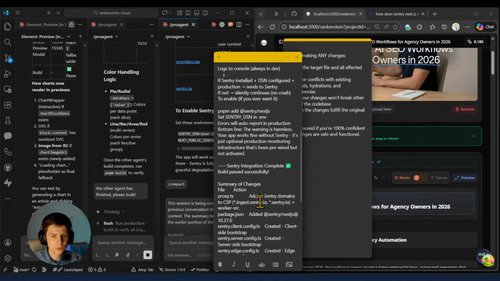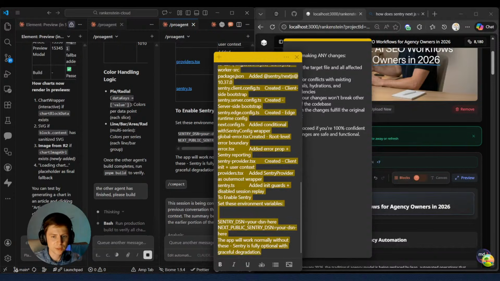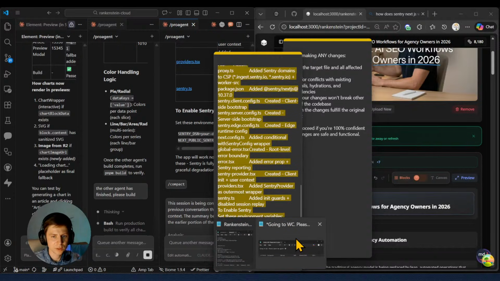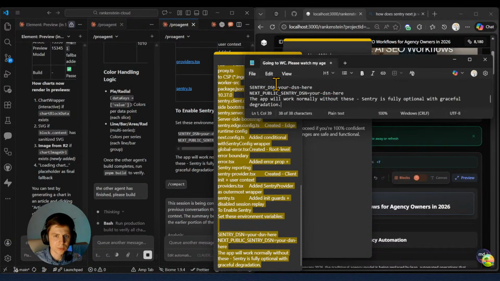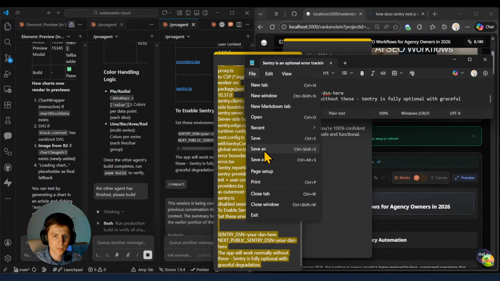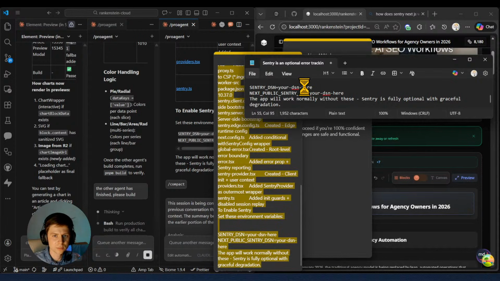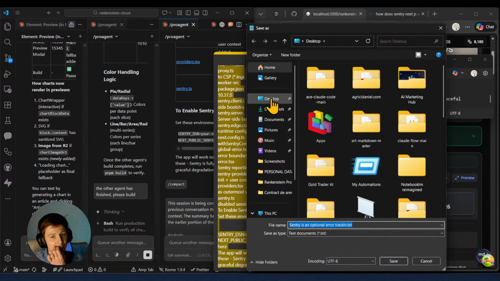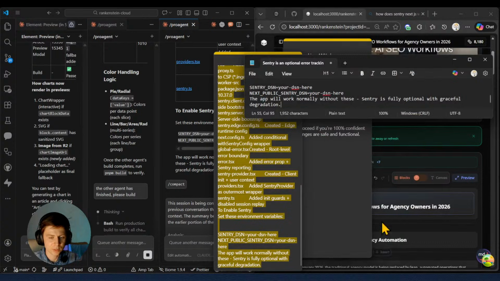And this is just some information I'm gonna use for reference. So I will set also this. So boom, boom, boom, save as. So just like this. So Sentry integration in Rankenstein, right?